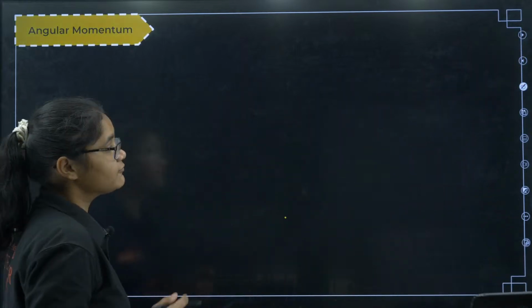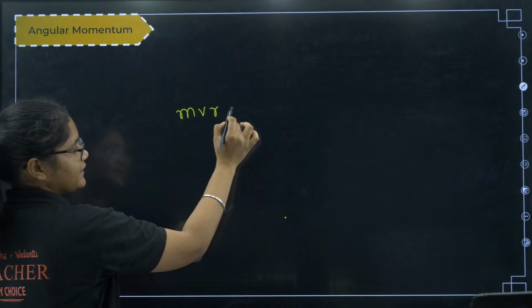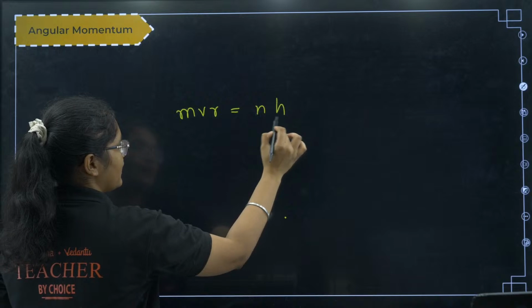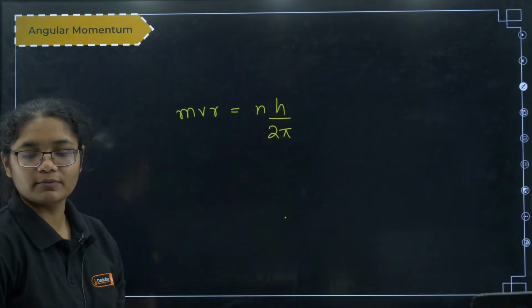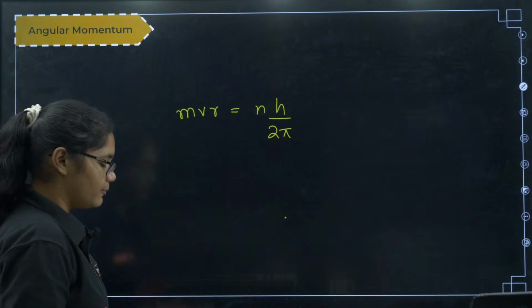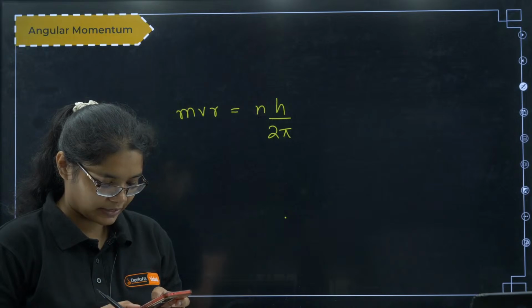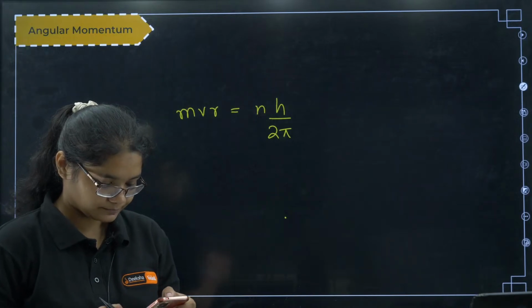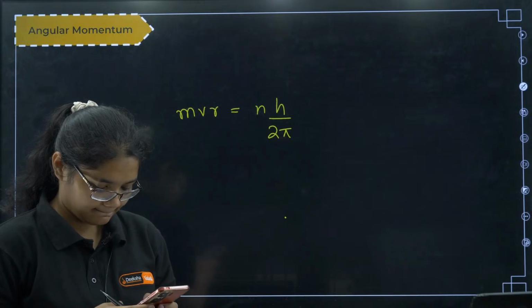Next, we will know the formula to calculate angular momentum. Angular momentum is represented like this: mvr is equal to nh by 2 pi. Okay, this is the formula to calculate angular momentum. Please write down this one formula, all of you please write it down. Please note down the formula quickly.